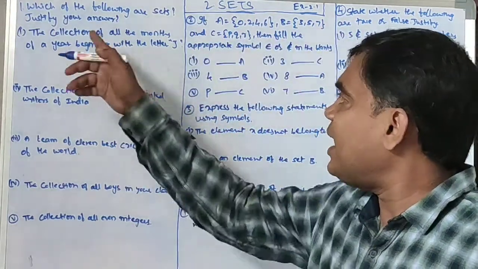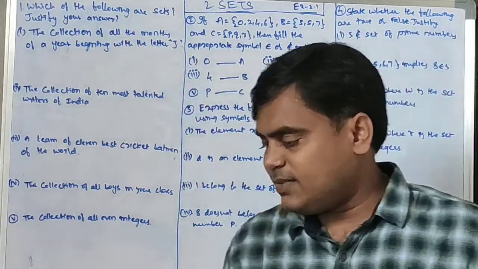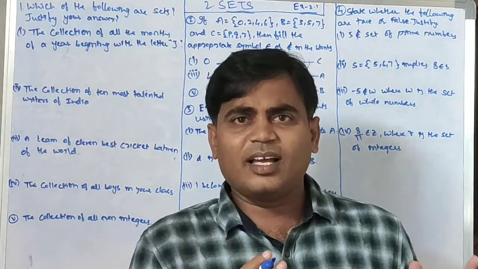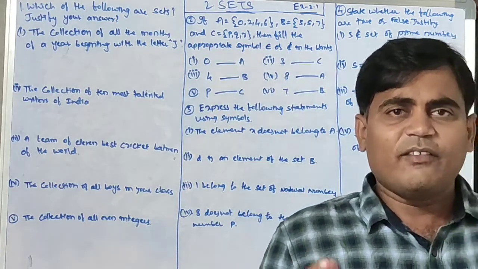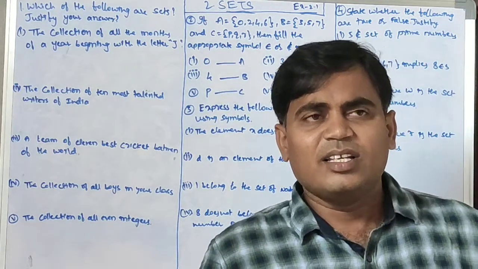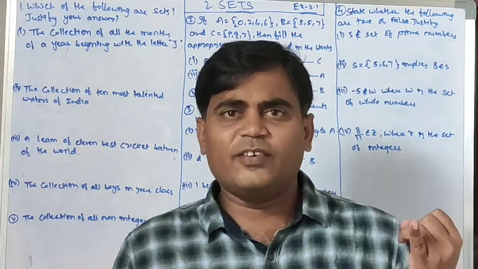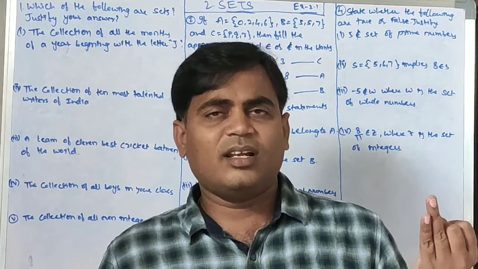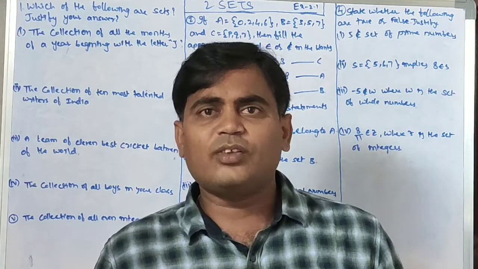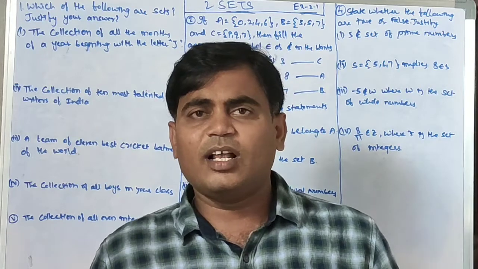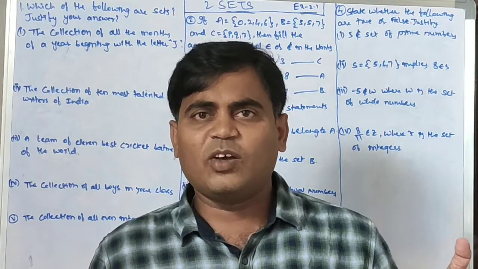Here, the collection of all the months of a year beginning with the letter J. Among all the months, I want to check whether any month starts with the letter J. January started with the letter J, February not, March, April, May, June. June also started with J, July also started with the letter J, August, September, October, November, December.